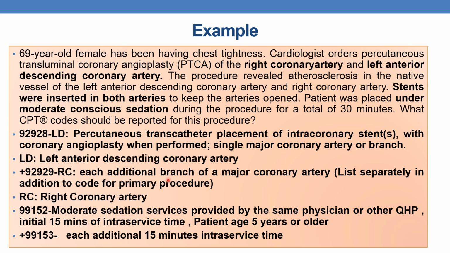This is given for each additional branch. One code is given for the left anterior descending coronary artery and the other add-on code is given for the right coronary artery, because we know that the base code should be coded only once.